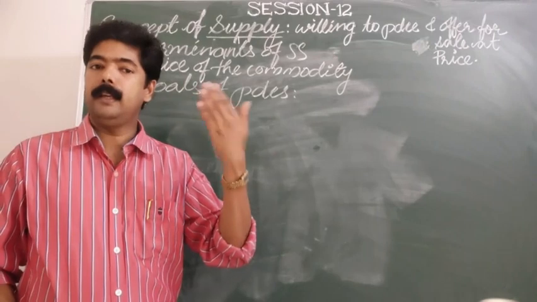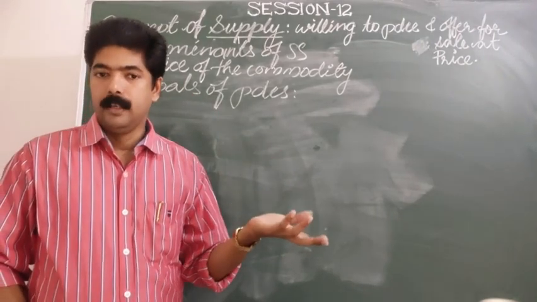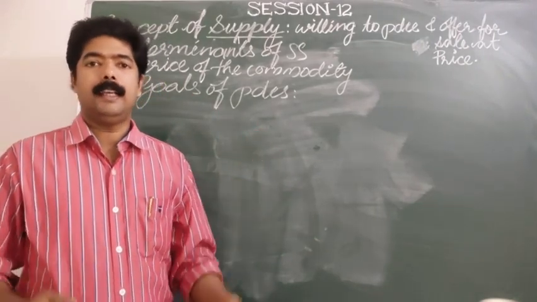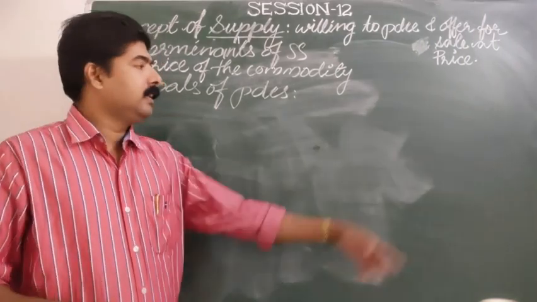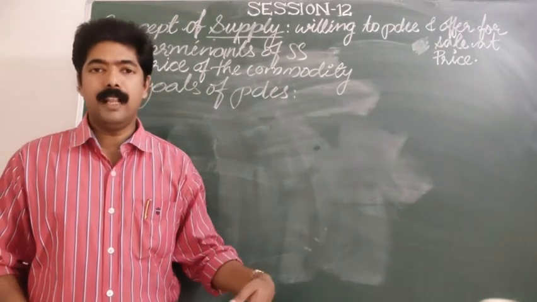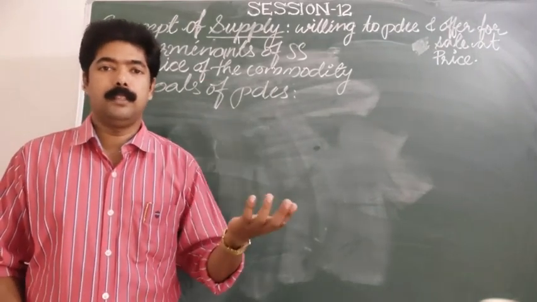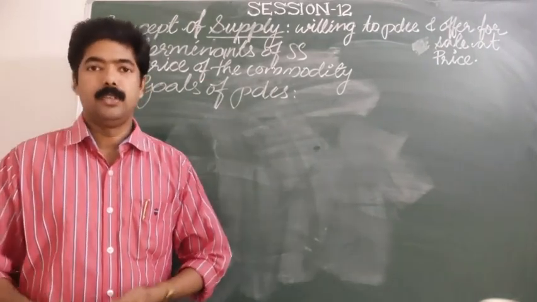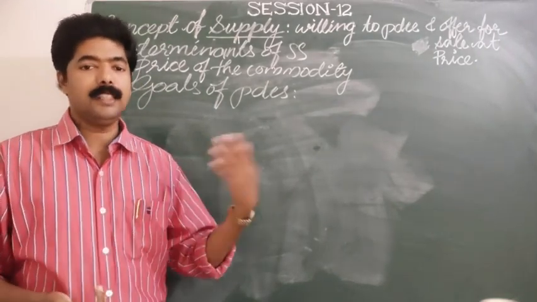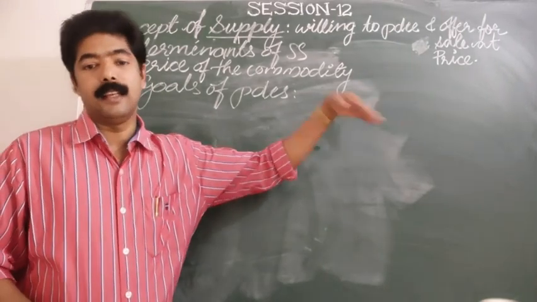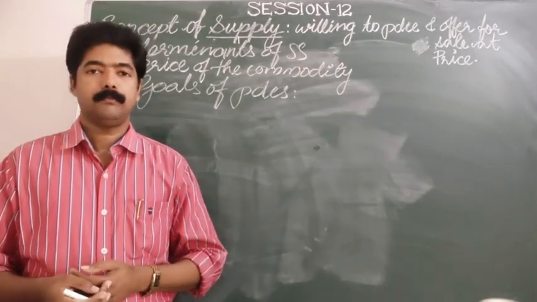And how can he maximize the profit? As I told you, he can reduce the cost of production and therefore increase the profit, or he can adopt different methods to increase the sale of those commodities in the market, and with that he can increase the profit.